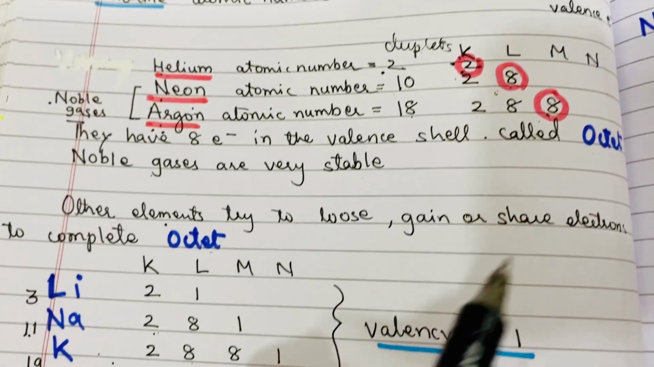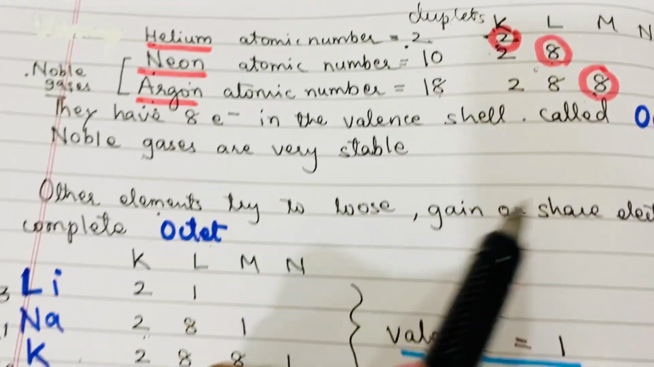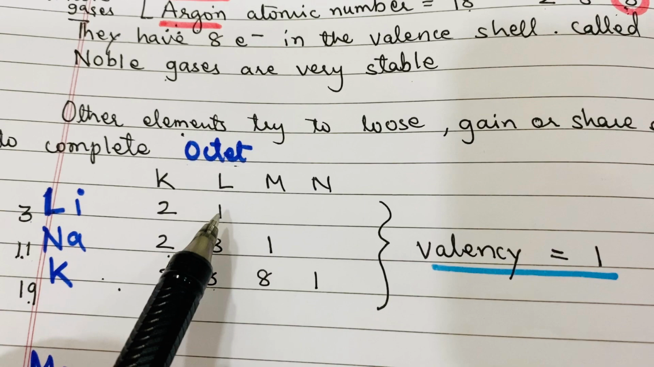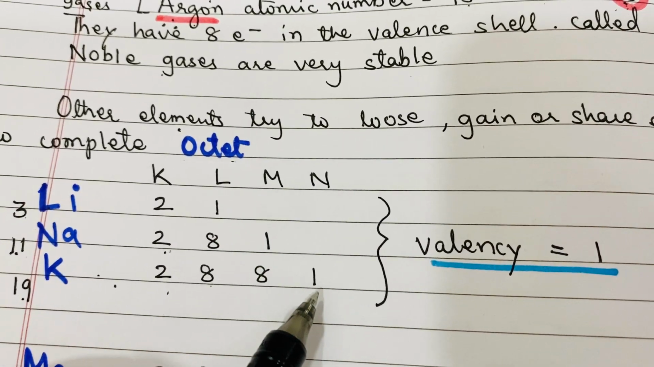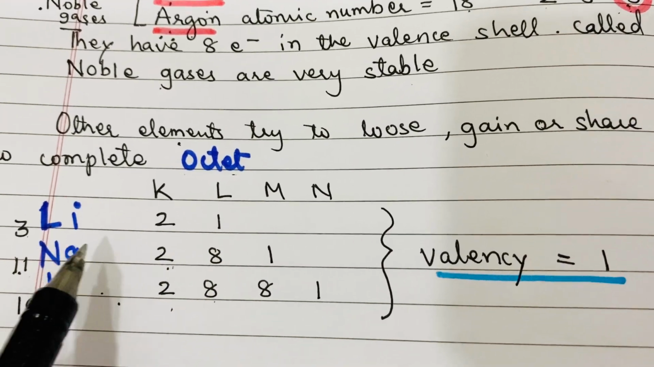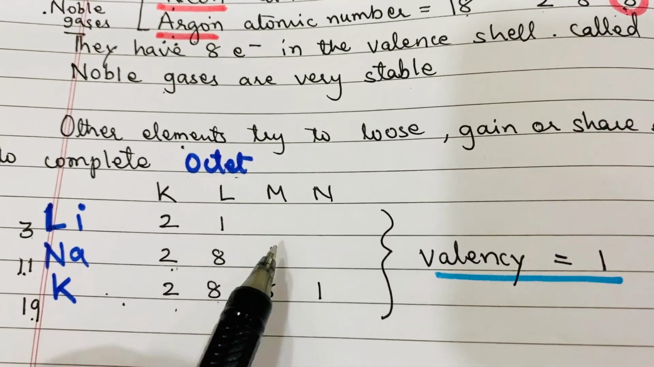No. They should have a stable configuration like a noble gas, 2, 8, 8. But they do not, they have 2, 8, 8 and apart from this, they have an extra electron in their outermost orbit. So their valence electron is 1. And that's why these elements are very unstable. So they will try to lose this 1 electron.